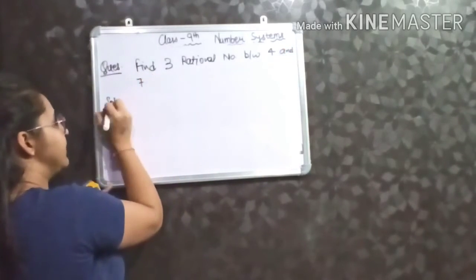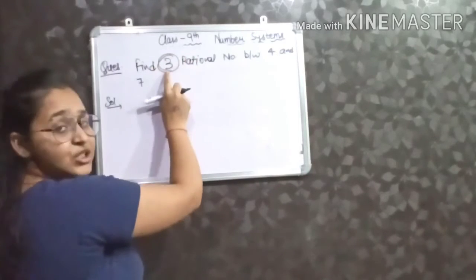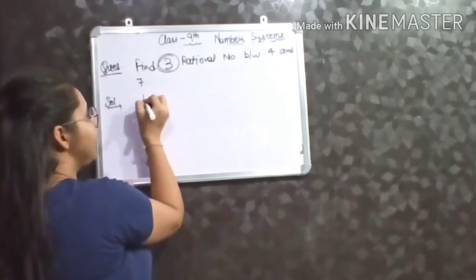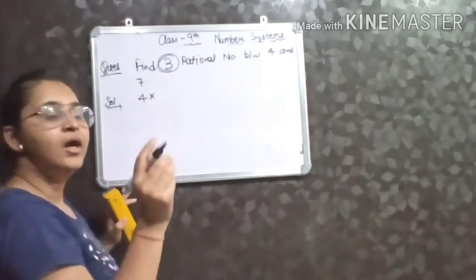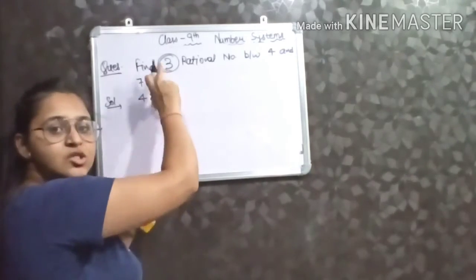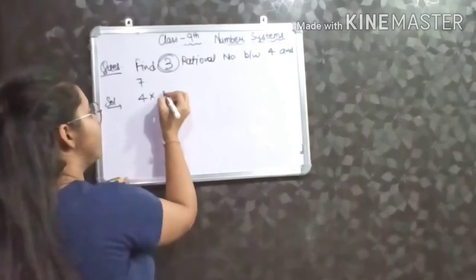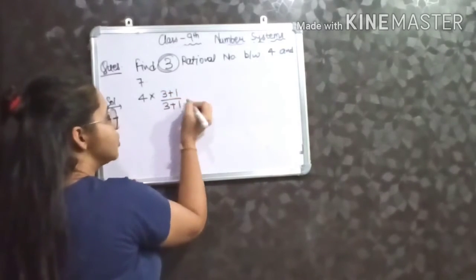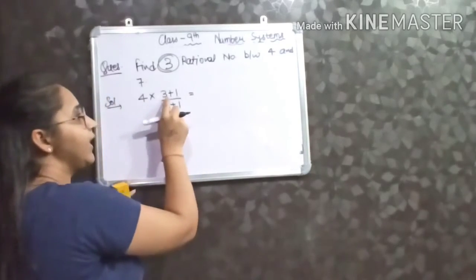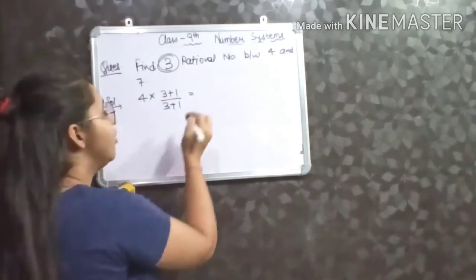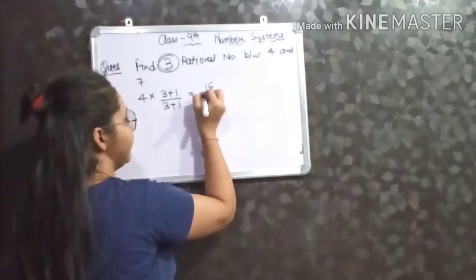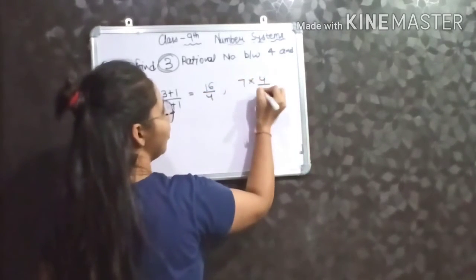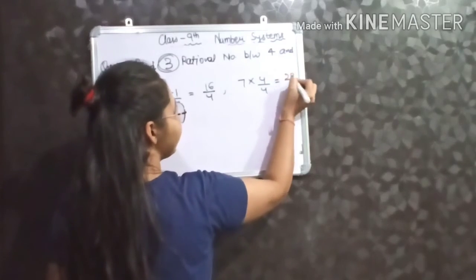Here you have to find 3 rational numbers, so n is 3. So you will multiply and divide by n plus 1, 3 plus 1, which is 4. It will give you 4 multiplied by 4 is 16 by 4, and the next is 7 multiplied by 4 upon 4, 28 by 4.